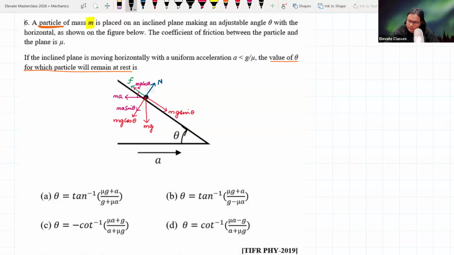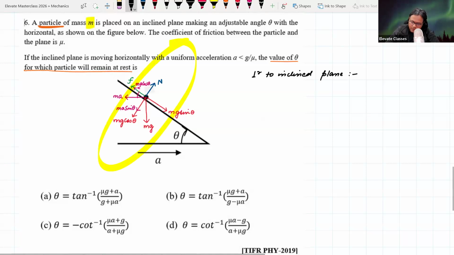So now perpendicular to the inclined plane, यहीं पे हो जाएगा हमारा. So perpendicular to the inclined plane, what is the force equation? That means in this direction, because forces are balanced, N is equal to mg cos theta plus ma sin theta. That's it.